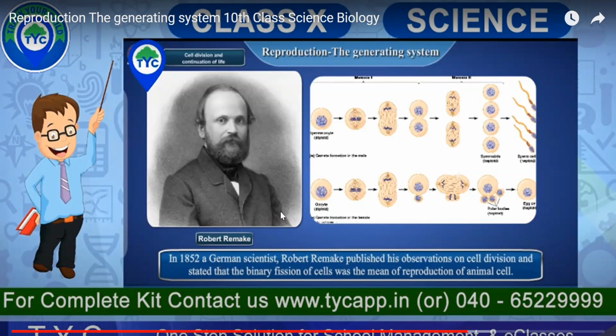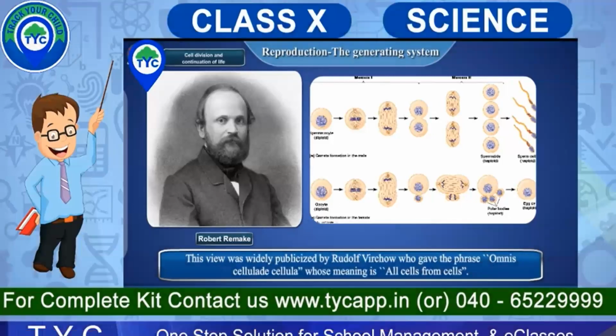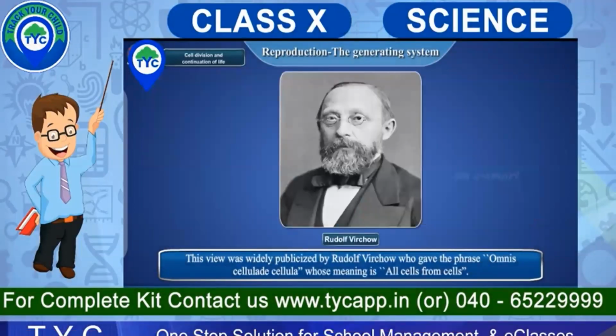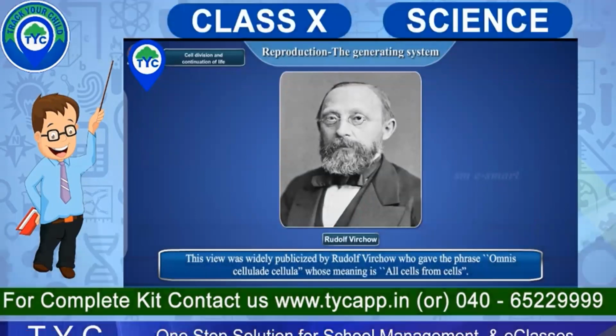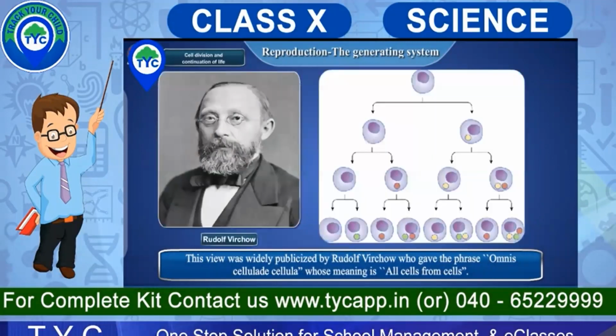And Robert Remak was the first German scientist who observed and published his papers on how this binary fission takes place in the animal cell. So let us see how it has taken place, and we have even discussed it in the earlier class. What does omnis cellula e cellula mean? It means all cells from cells.